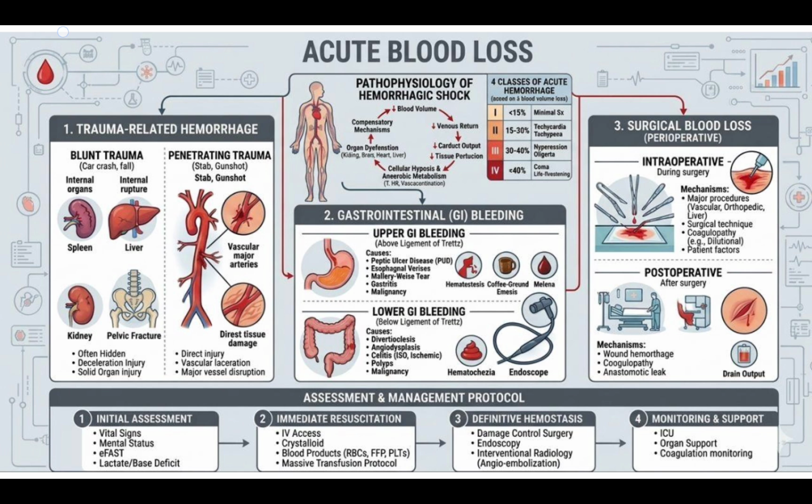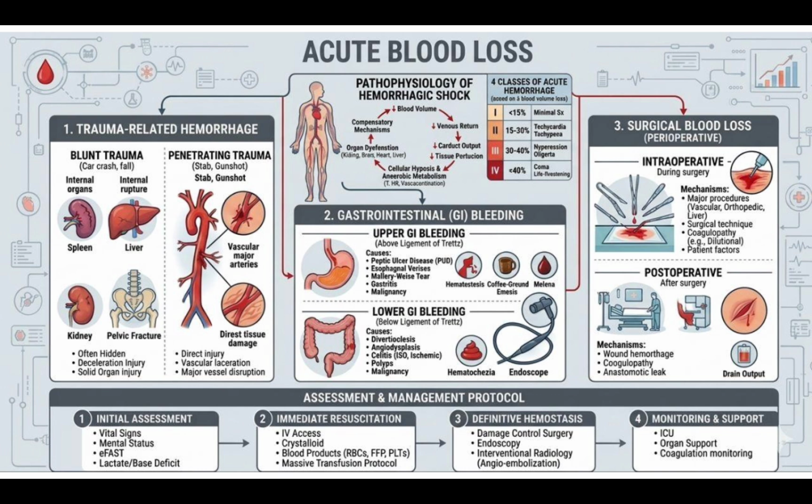lower GI bleeding. Those causes which are present above the ligament of Treitz, we classify as causes of upper GI bleeding, and those which are present below the ligament of Treitz, we classify as causes of lower GI bleeding. First, the causes of upper GI bleeding are peptic ulcer disease, esophageal varices, Mallory-Weiss tear, gastritis, and malignancy. Lower GI bleeding causes are diverticulosis, angiodysplasia, colitis, polyps, and malignancy. This is about GI bleeding leading to acute blood loss.